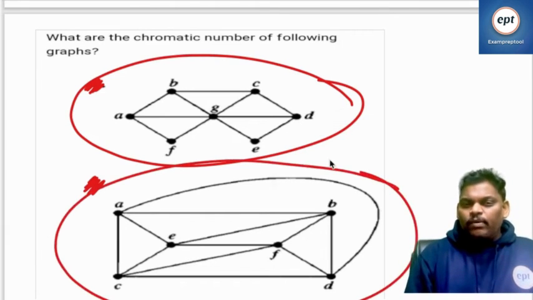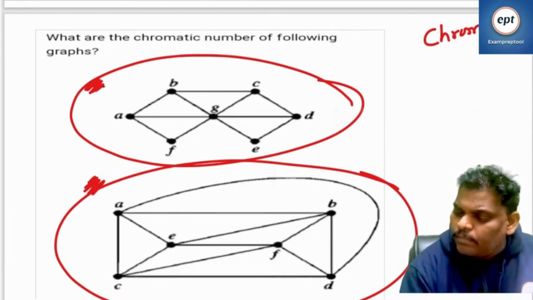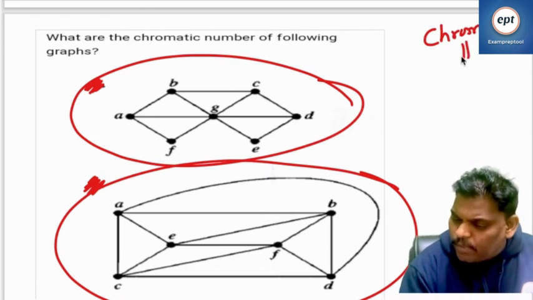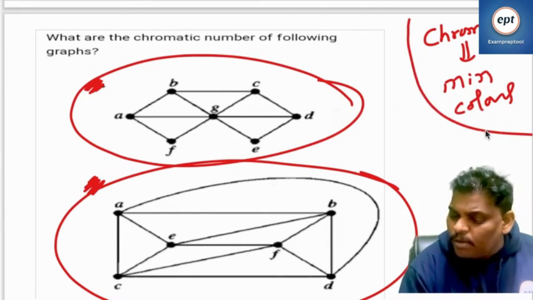Two graphs are given, we have to find out chromatic number. Remember everyone, chromatic number means minimum number of colors. Remember, this is a NP complete problem.